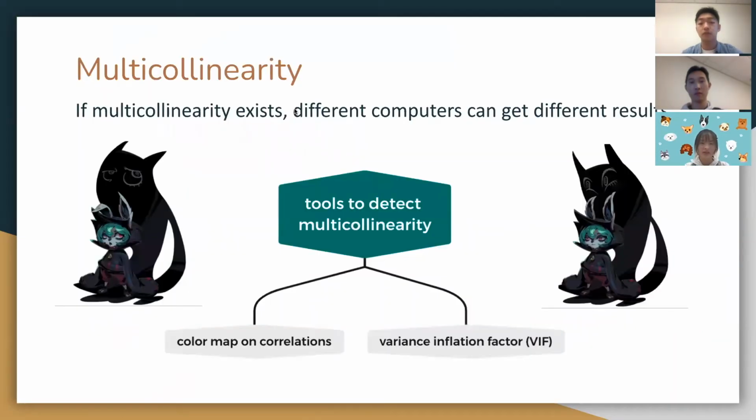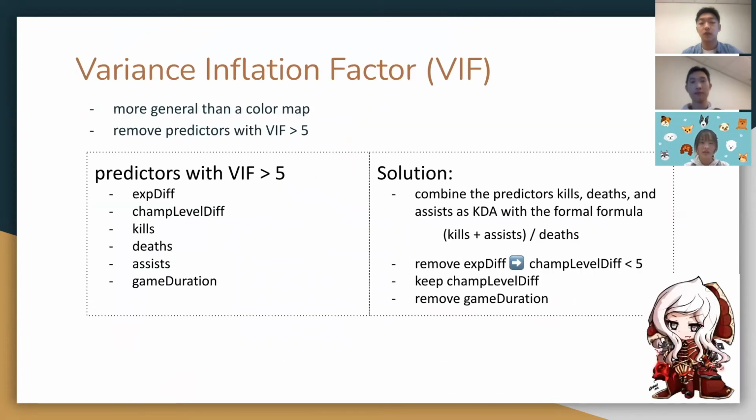To deal with multicollinearity, we use color maps on correlations and variance inflation factors. VIF is more general than a color map on correlation since it can indicate if a predictor is a linear combination of the others. Generally, predictors with VIF larger than 5 have serious collinearity problems, which are shown here. We first removed experience difference with the largest VIF. Each time we remove a predictor, VIF is calculated again. After deleting the experience difference, the VIF of champions level difference became smaller than 5.